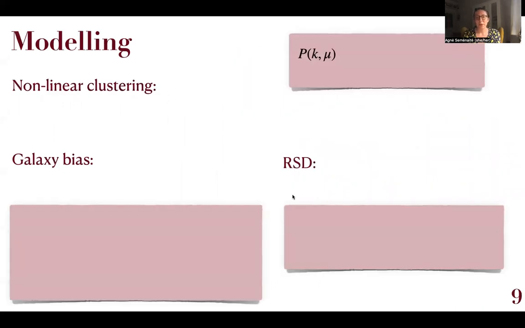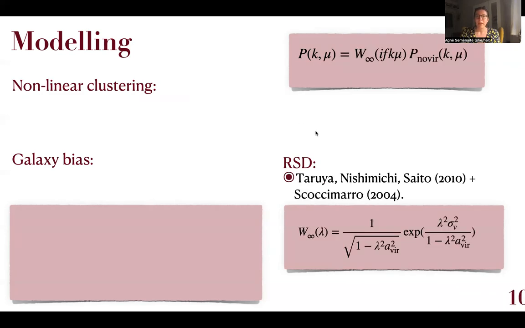So I said that we are performing a full shape analysis, and therefore we need to model the power spectrum, the Fourier space equivalent of the 2-point correlation function. And in order to do that, we need to model a number of important effects. So first of all, we need to model the redshift space distortions.